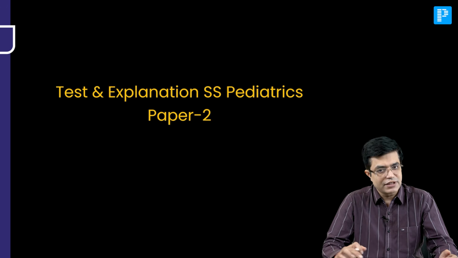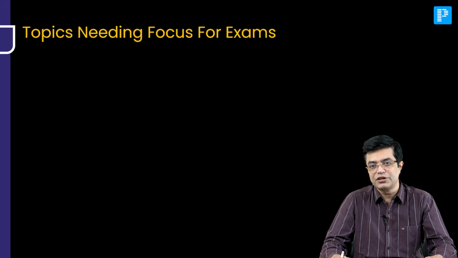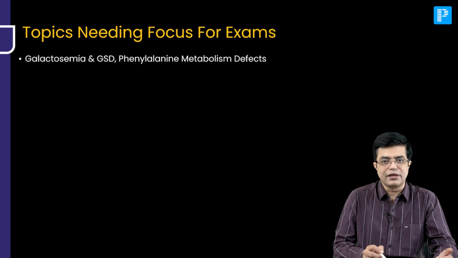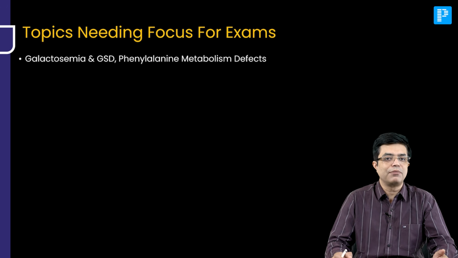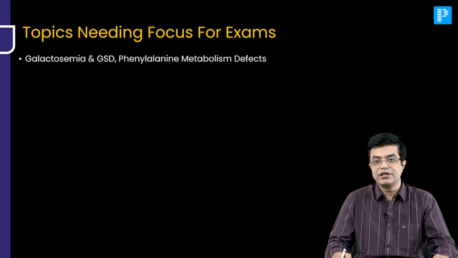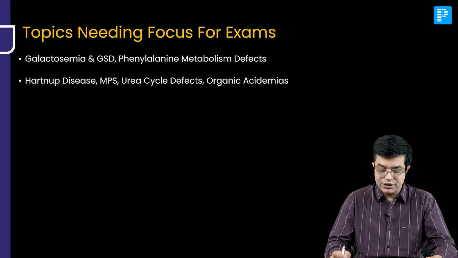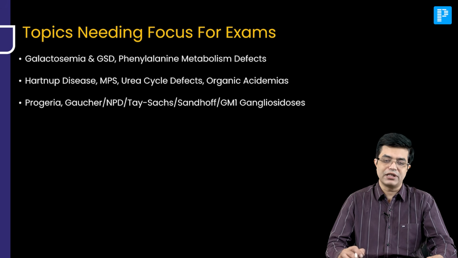As is the norm, before we start with the discussion, there are some topics from IEM, rheumatology and immunology which you must see. First of all, galactosemia and GSDs are important. GSD is glycogen storage disease. Phenylalanine metabolism defects, phenylketonuria, alkaptonuria, tyrosinemias, Hawkinsinuria, very important. Hartnup disease, mucopolysaccharidosis, urea cycle defects, and organic acidemias. Then progeria is important; I have discussed progeria in a detailed video. Gaucher's disease, Niemann-Pick disease, Tay-Sachs disease, Sandhoff, and GM1 gangliosidosis.